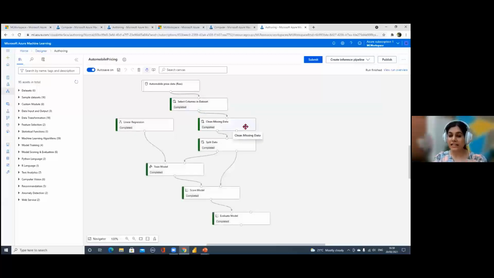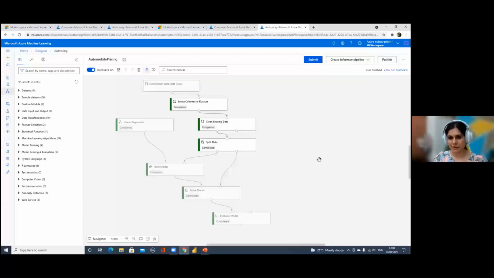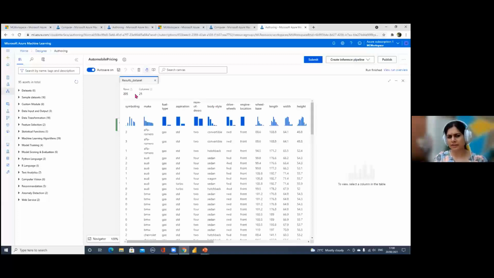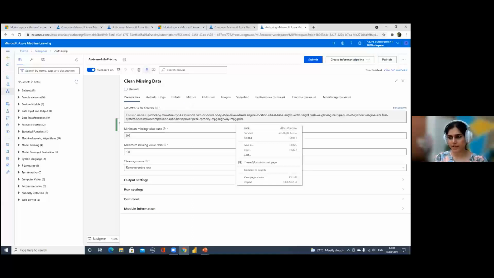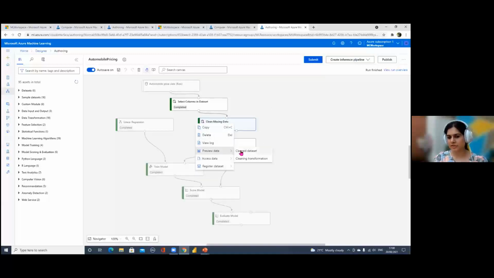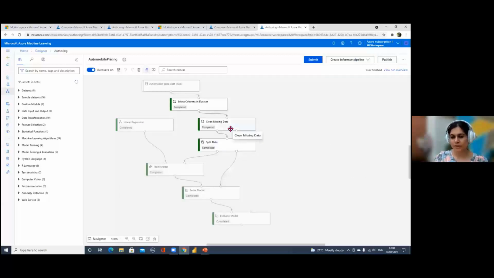The next thing was we cleaned our data. Again, you right click on it to see what this node did. Go to preview data, clean data set. Now, if you see in the clean data set, the number of rows is just 193. In the actual data set, we had somewhere around 205 rows. In the clean data step, we removed the rows which had missing values. So we lost a few rows and ended up with 193 rows. That's fine, it's not a very big number of rows that we lost. So that's what our clean missing data node has done.